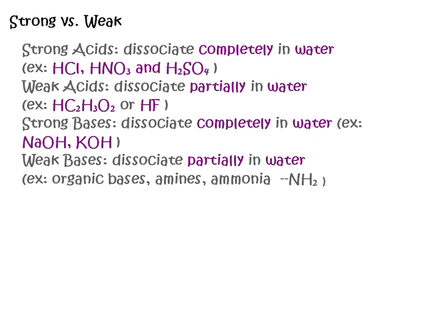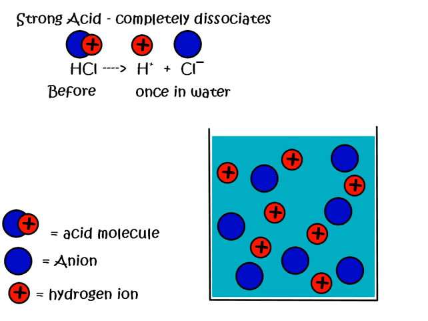All right. So let's take a look at some illustrations here. I said that a strong acid is something that dissociates completely. So before it's put into water, hydrochloric acid would probably be like a gas, and it would look like this. The hydrogen and the chlorine would be stuck together, sharing electrons between them, and that would be the molecule of hydrochloric acid.